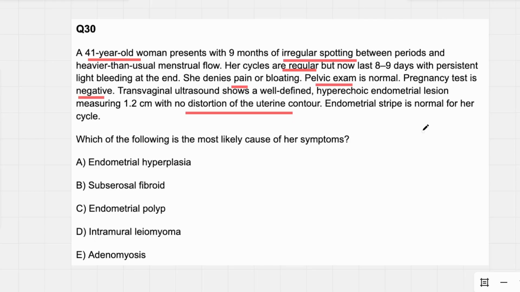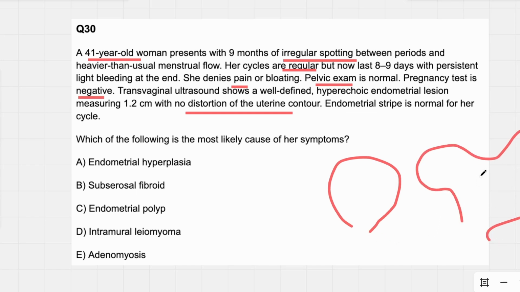So this is one of those questions where they ask us, like, what is the uterine mass? I see these questions all the time. Uterine lesions, uterine masses tend to either distort the uterine contour or not. In other words, if your uterus is supposed to look like this, but it looks like this, that's a distorted uterine contour. Maybe you have some huge masses all over the place, like fibroids. Fibroids tend to do that. Since we don't have a distorted uterine contour, it's probably not fibroids. So that would be leiomyoma and fibroids, same thing. We're still going to go through these though, just to make sure.